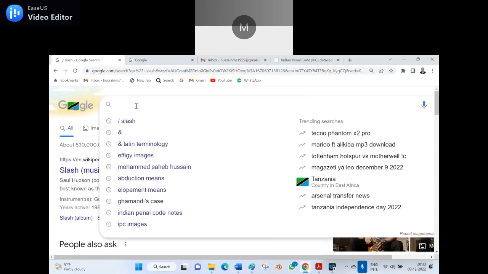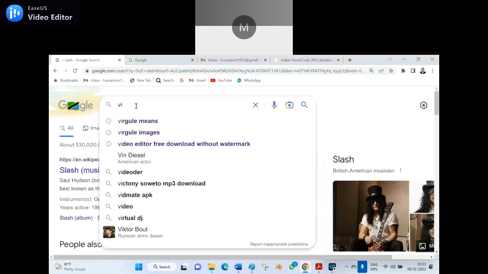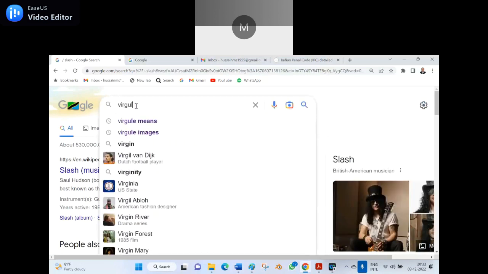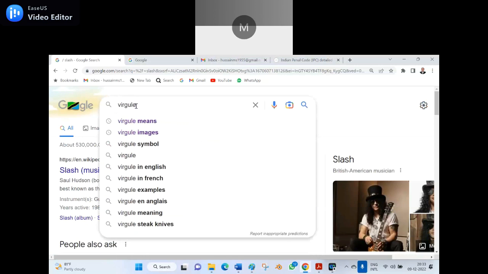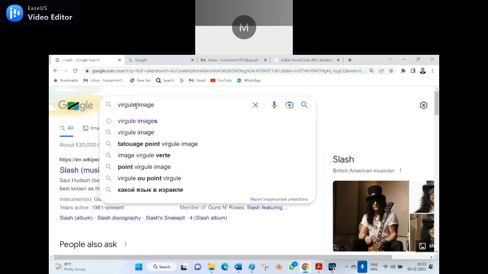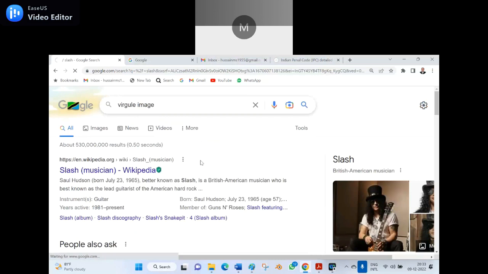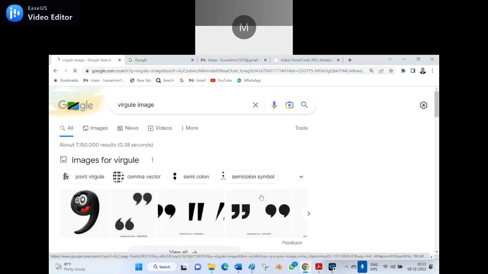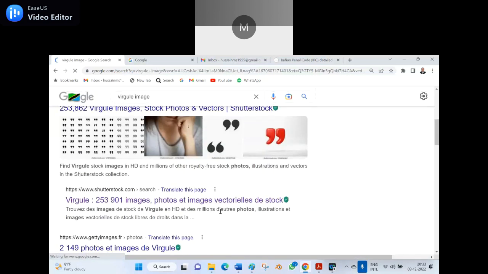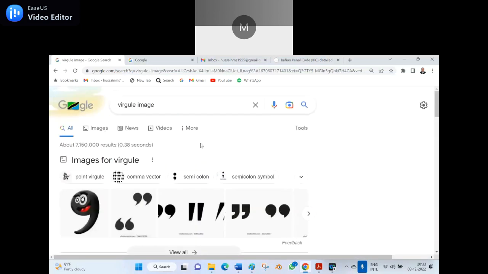It is called virgule. I will show you the virgule image. Did you see the virgules? See, this is the slash actually, not a double inverted comma. So it is said as a virgule, which is said to be the slash.